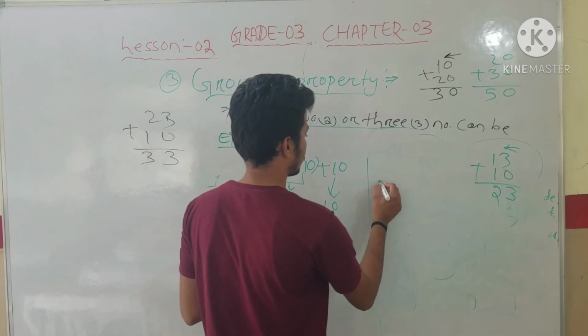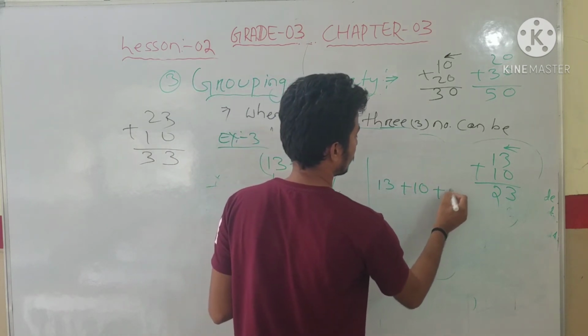See, first we will take 13 plus 10 plus 10.